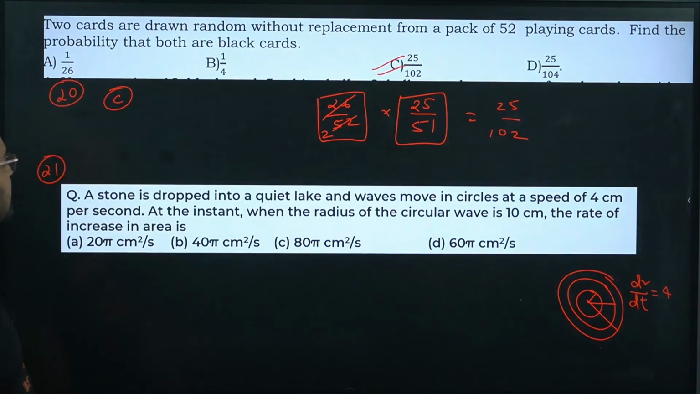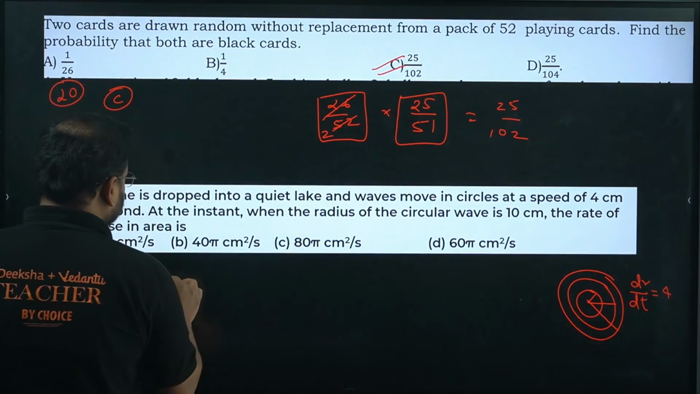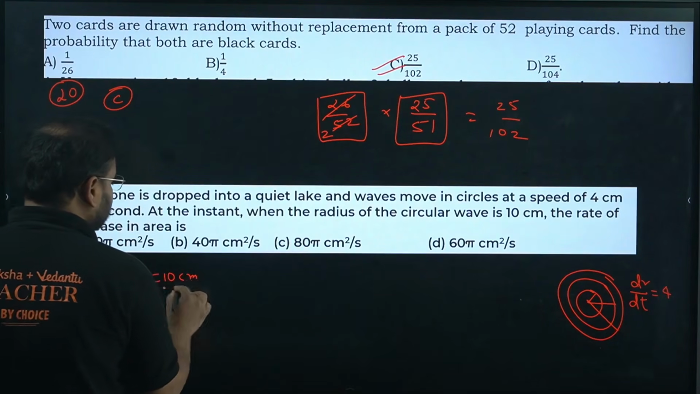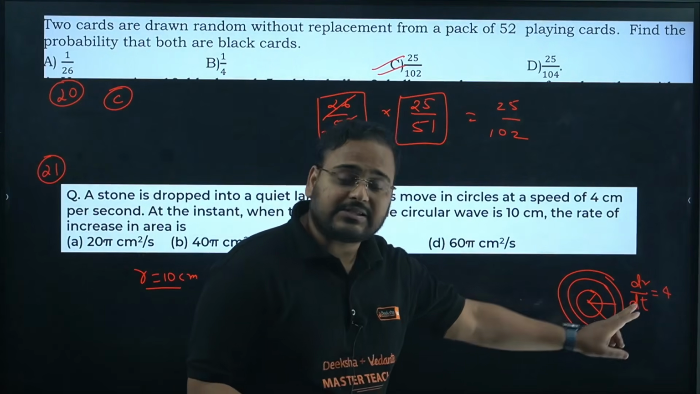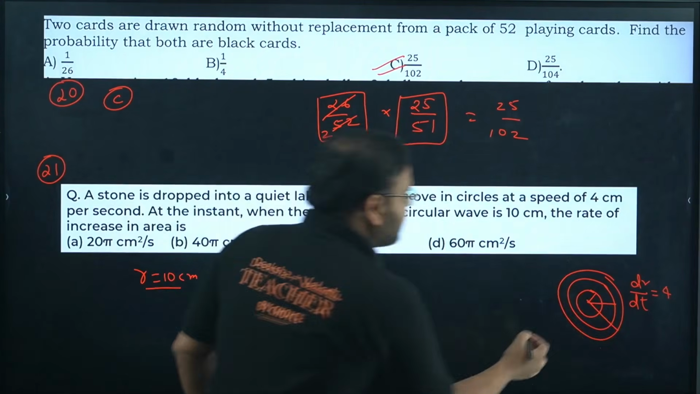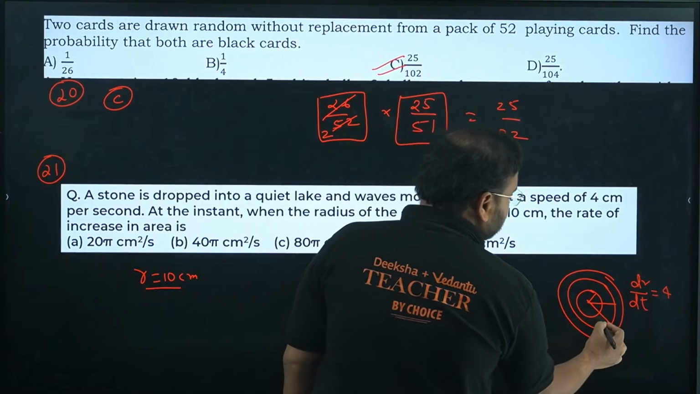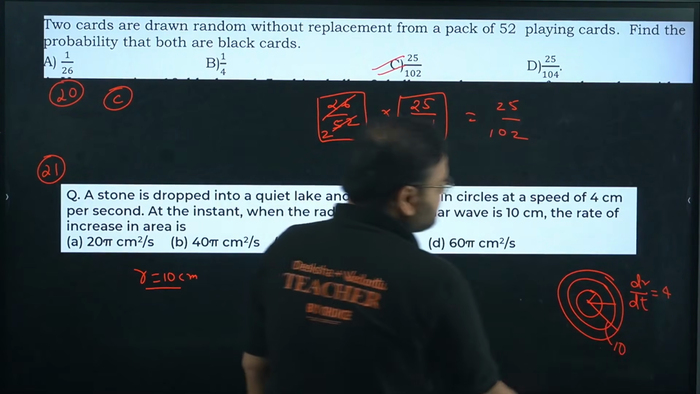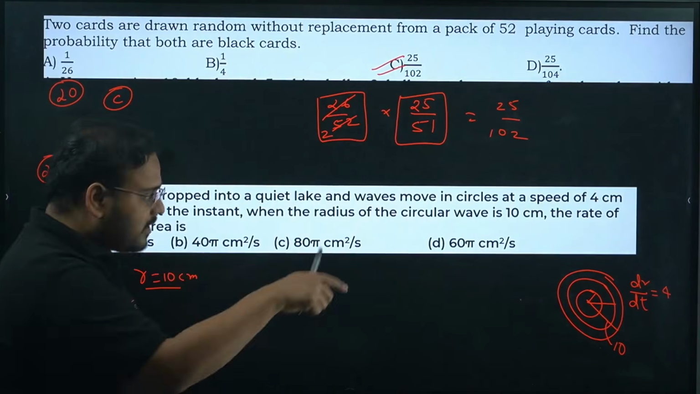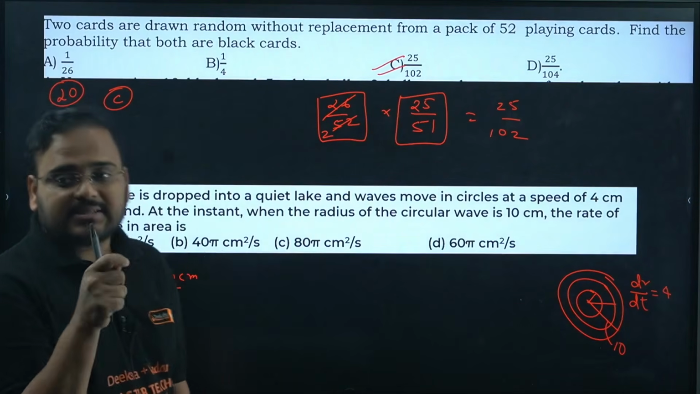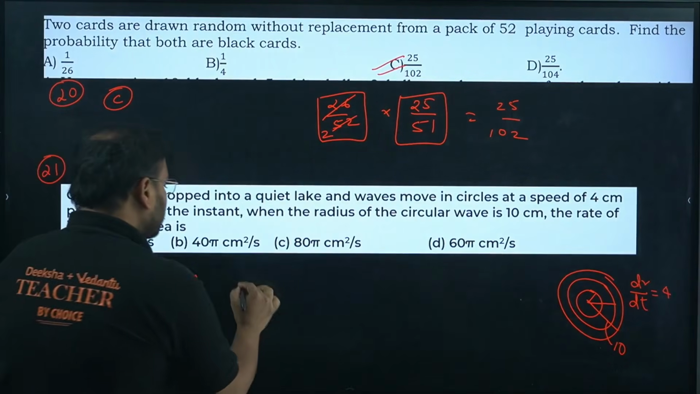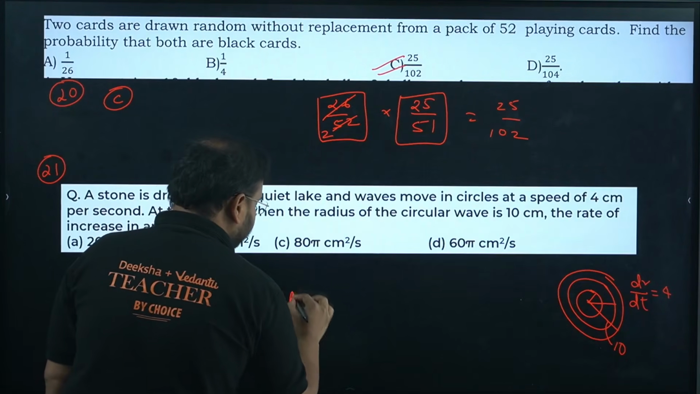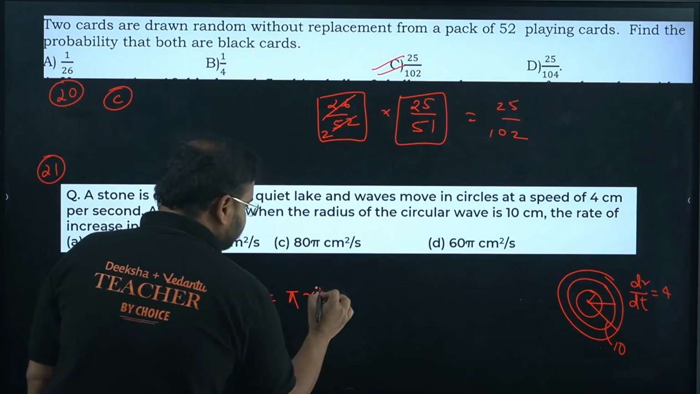At the instant when the radius of the circular wave is 10, meaning when the r value is 10 centimeters, this is a different thing. The wave speed is given, meaning the rate of change of radius is 4. But when the outer circle radius has become 10 centimeters, at this instant, what is the rate of increase of area? The area is given by pi r square.